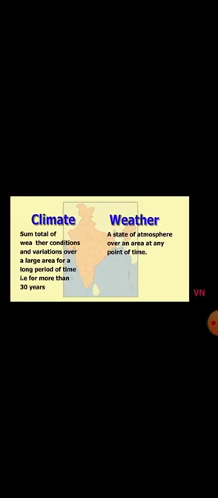So here we have to learn weather and climate. Climate belongs to a long period and weather belongs to a short period. The daily updates we can call weather. If it explains a long period, we call it climate. So let's see what is climate and what is weather.